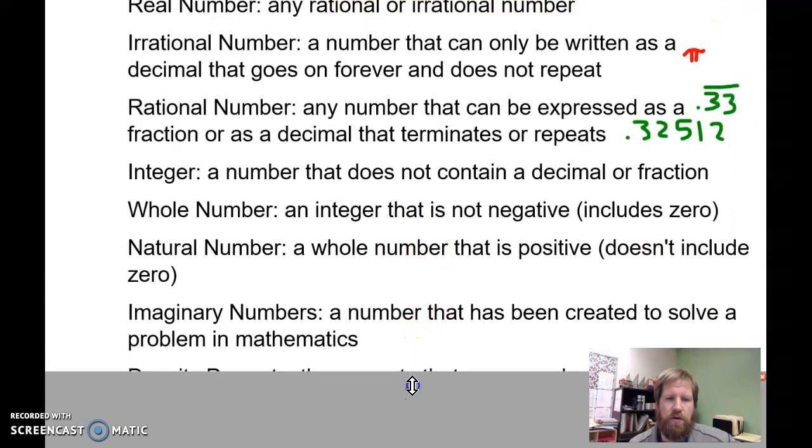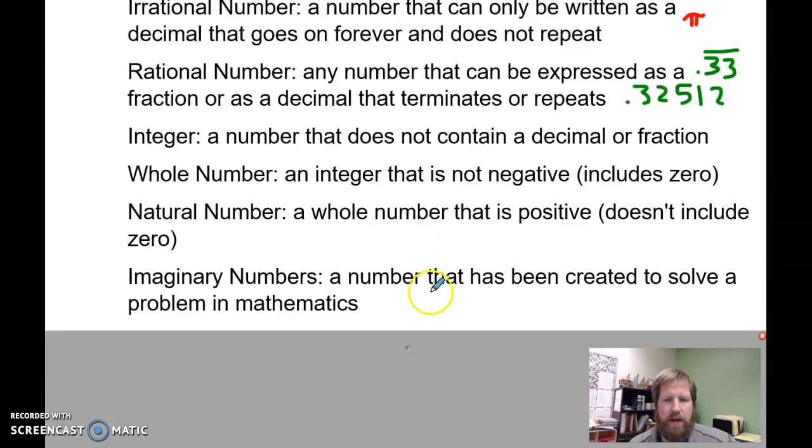The last category that we won't look at too much is called imaginary or not real numbers. This is something that's been created. Mathematicians thought this up. They were like, oh man, I'm trying to solve this really complex mathematical problem. I need something to fit in here because nothing we have does. And so they made up a number. We're not really going to use these, and you're not going to use them unless you go on, but we need to know that they exist. We need to know that there are some numbers that aren't real or that are imaginary.